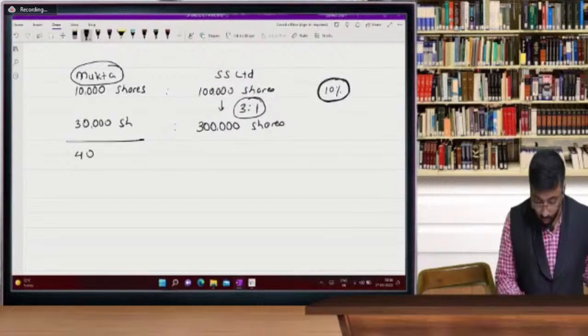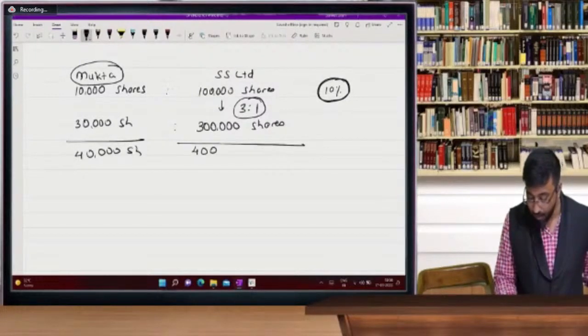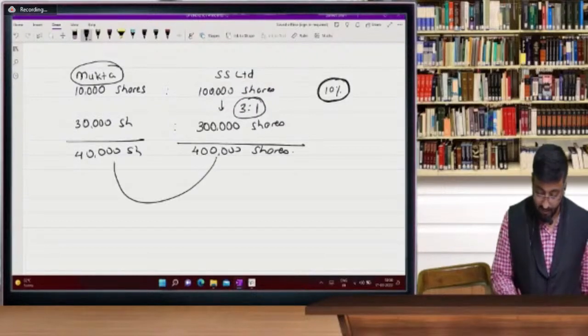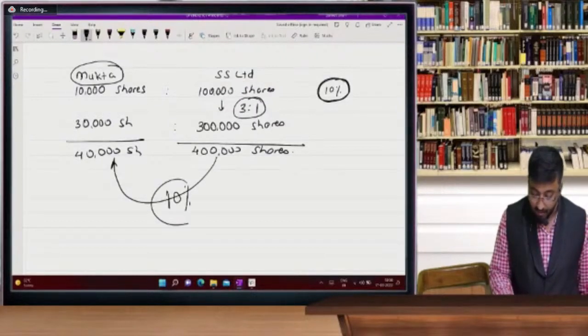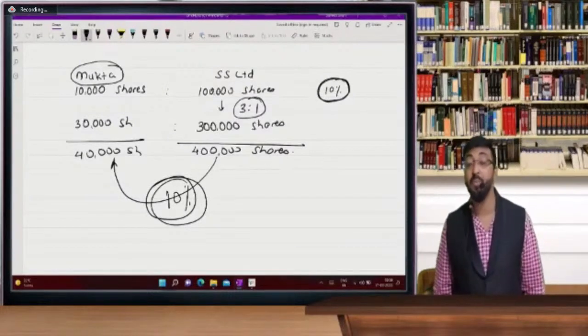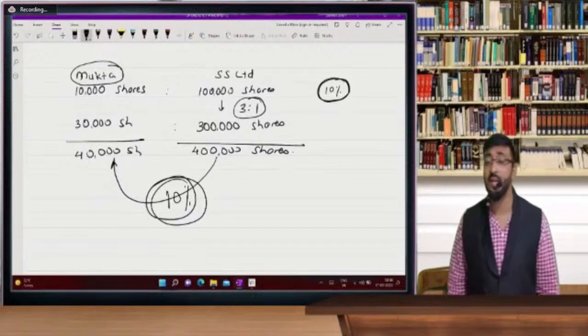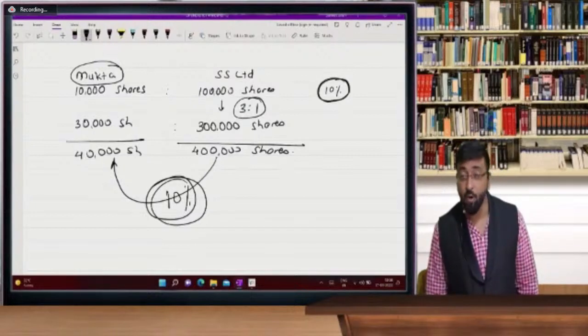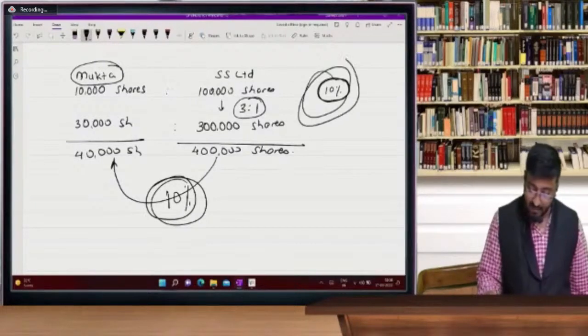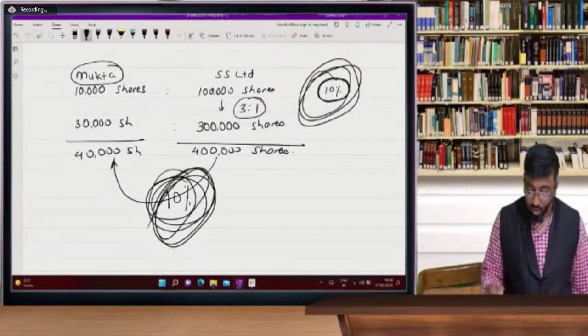Now after bonus, there are 40,000 shares and 4 lakh shares of SS Limited. Still Mukta is holding 10% shares. तो मुक्ता के पास आज भी 10% shares है. So before bonus 10% and after bonus also 10%.